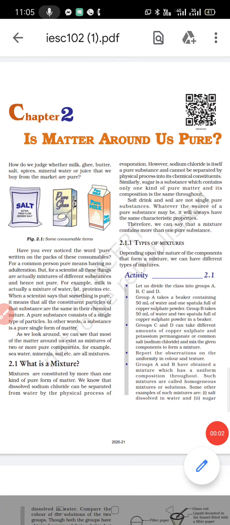Good morning, students. Today we are going to start our next chapter, that is Is Matter Around Us Pure. It is the second chapter in your textbook and the second chapter of chemistry. So today we will study matter and the properties of matter.